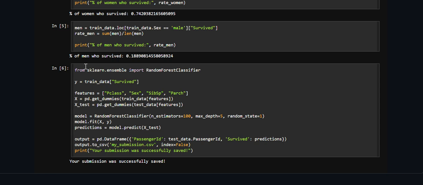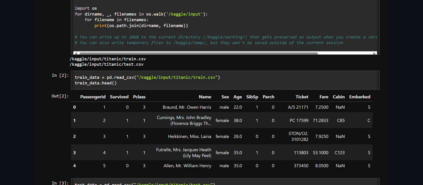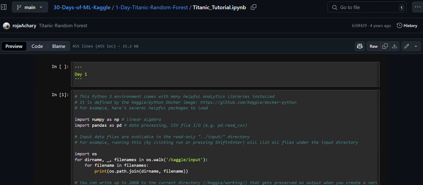The model that's used is the random forest classifier with n_estimators of 100, a max depth of 5, and a random state of 1. And you basically fit the model on X and y data and make predictions for the X test. The output is pd.DataFrame with PassengerId from the test data, PassengerId, Survived, and then output to a submission CSV file, and then this submission was saved. So pretty simple kind of data analysis here.